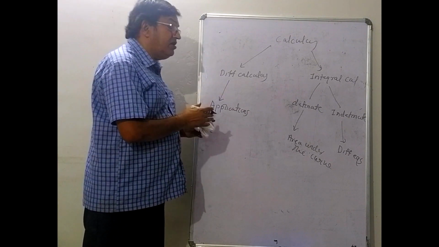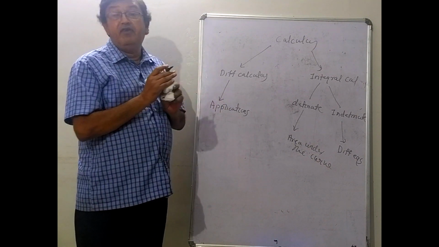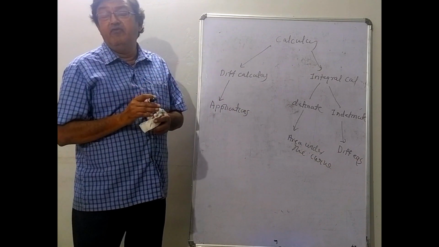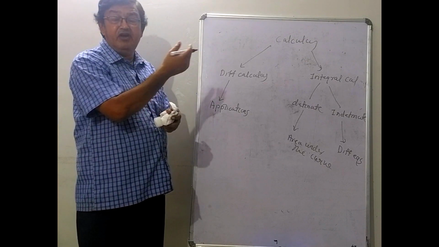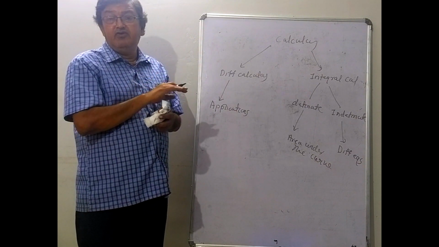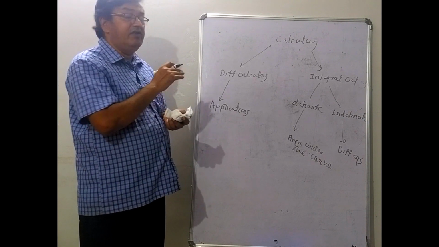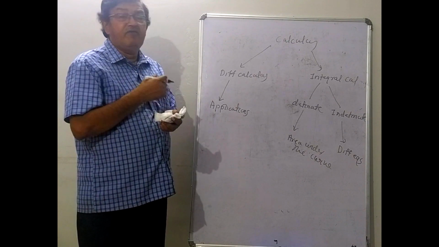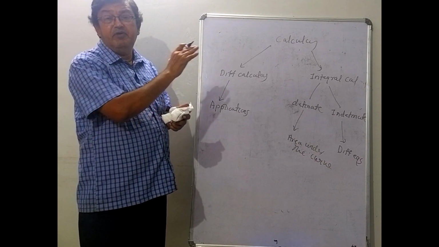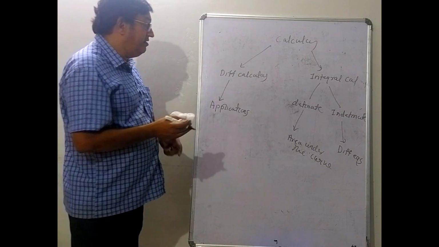Again, when calculus is started, the entire part of integration, it depends on the differentiation. So once you become perfect with differentiation, definitely you can go for integral calculus. Without differentiation you cannot go for integral calculus, and for differentiation we need again trigonometry. So overall, if you make perfect the first year trigonometry, you can start with differential calculus. If you become perfect with differential calculus, we can go for integral calculus. So the major coverage of your question paper, you can concentrate on this. So day to day if you go on working, the topics are very easy and simple.